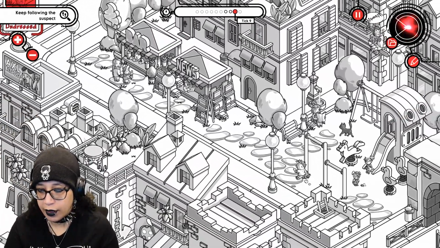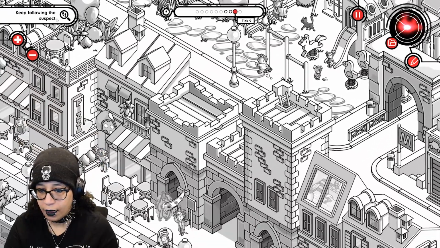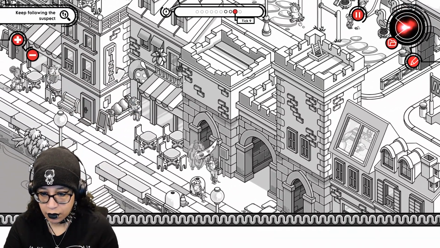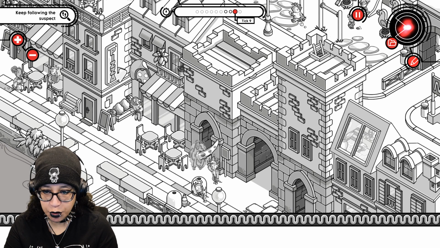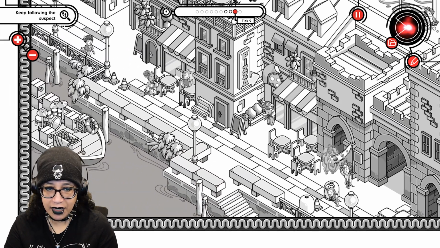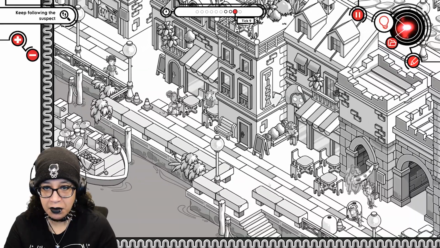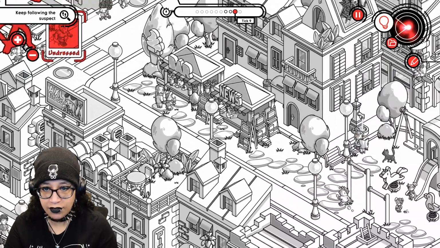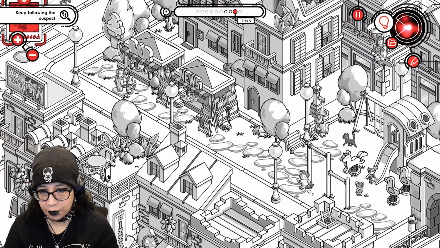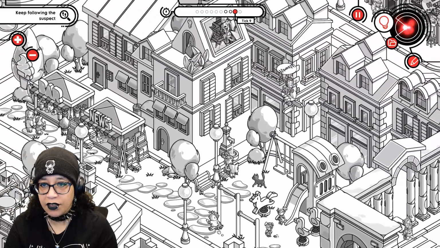He went this way. Maybe. What is this space-time continuum shit right here? What's going on here? That's weird. I guess it has nothing to do with the case, maybe, but maybe it does. I don't know. Hold on, I'm trying to find out. He walked across here. Where'd he go after that?